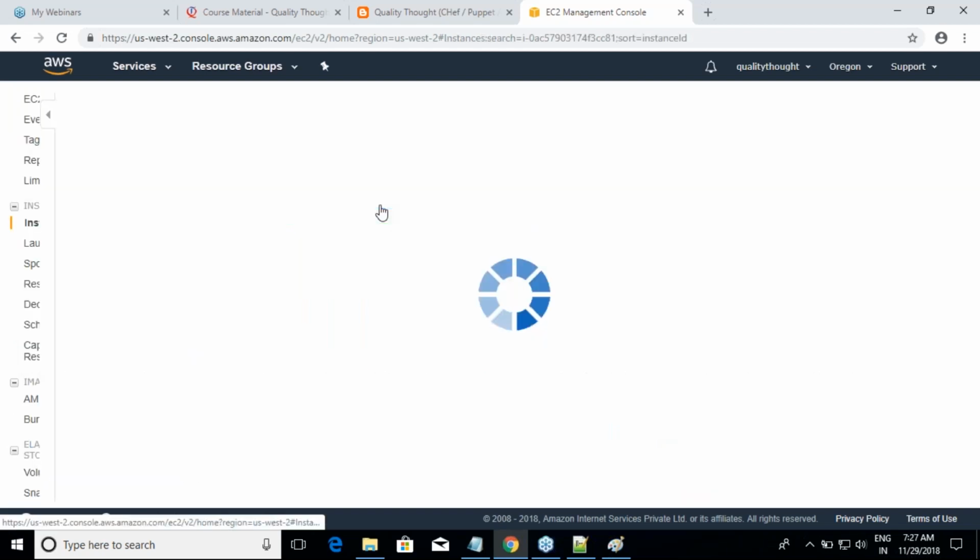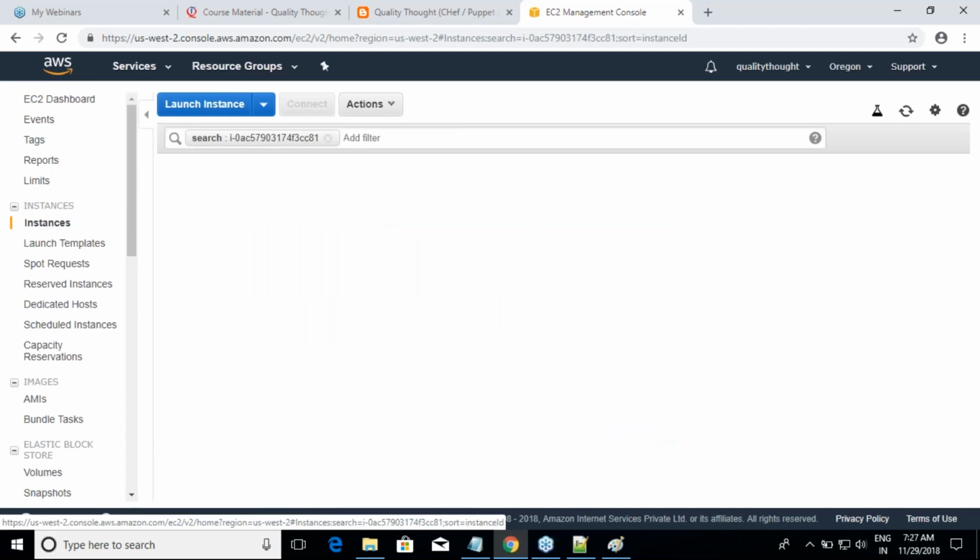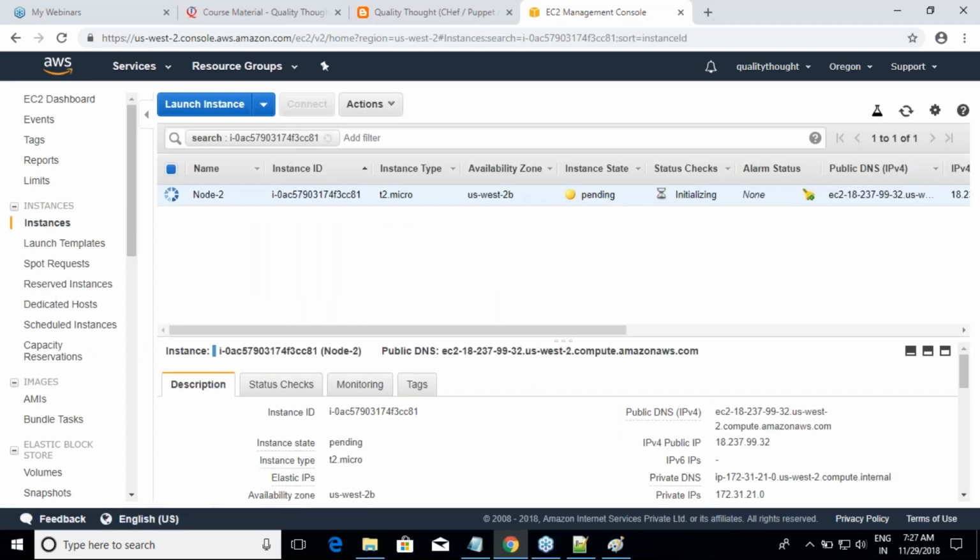So now I have a machine, right? And these are the details of that machine. So basically I need to bootstrap. Bootstrap is very simple. Once you have the machine, you just fill in the values to the knife bootstrap command.